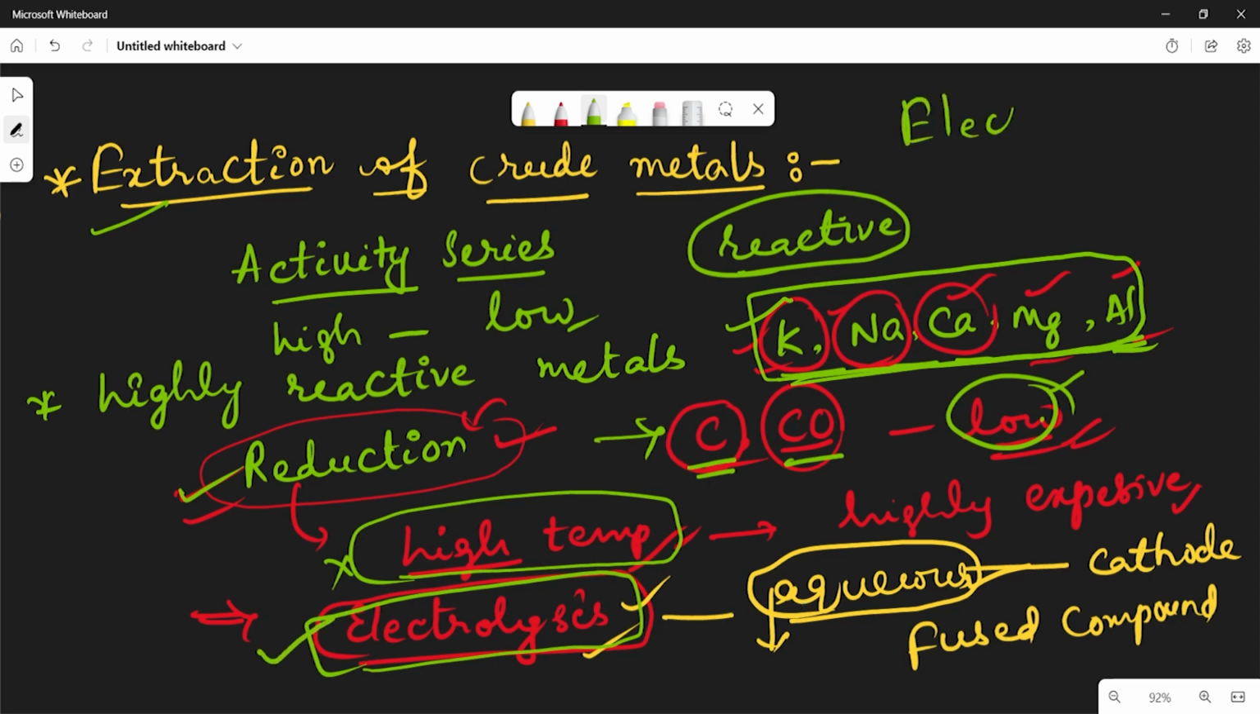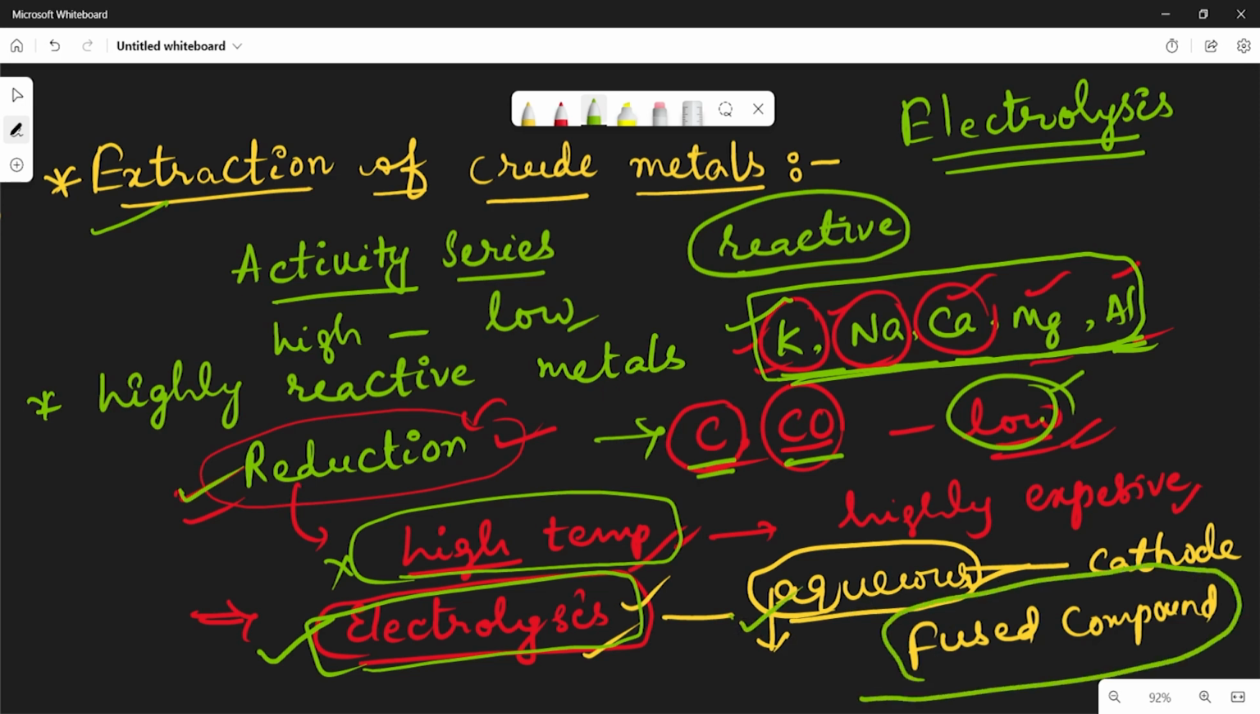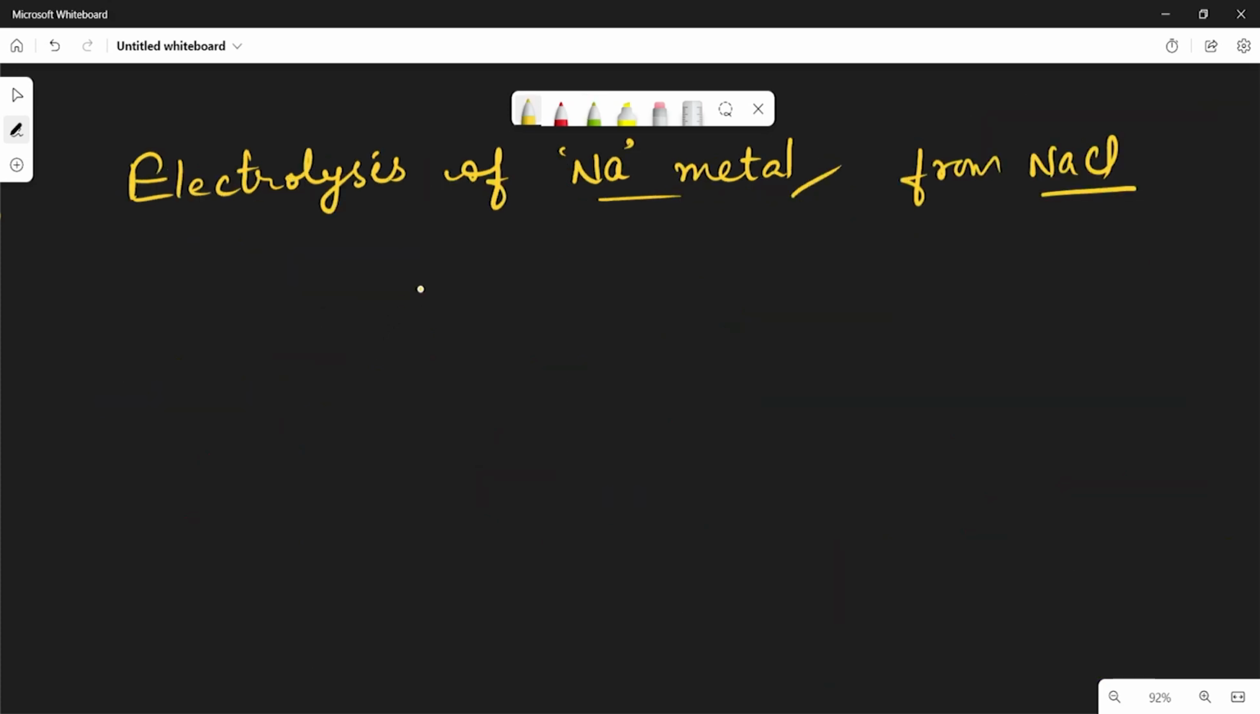Here we have to remember one point. The highly reactive metals are extracted from ore by using the electrolysis method. Again, in this method the aqueous solution is not preferable. Only fused compounds will be taken in the electrolysis process, because if we take the aqueous solution in water, the metal is deposited at the cathode. That's why only the fused compounds are taken. Let us see one example. Here we are using the electrolysis process to extract sodium metal from fused NaCl.